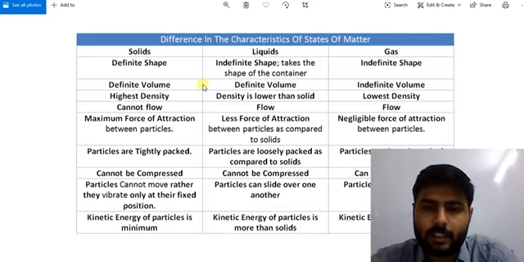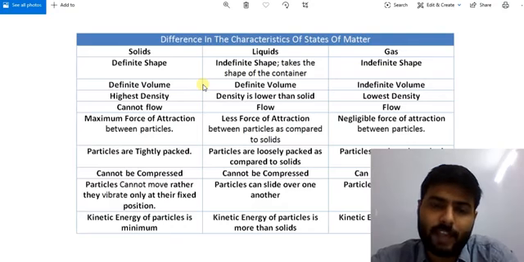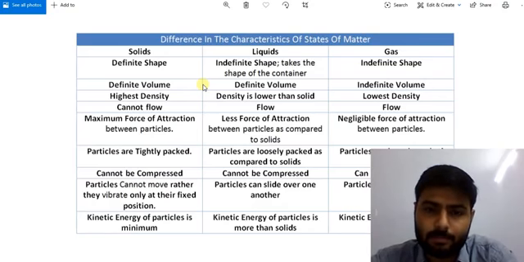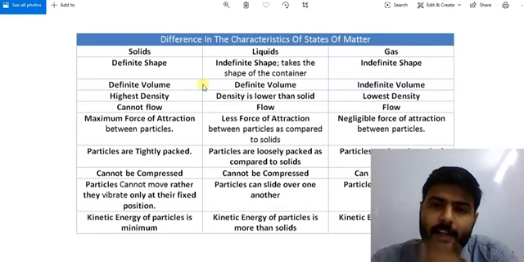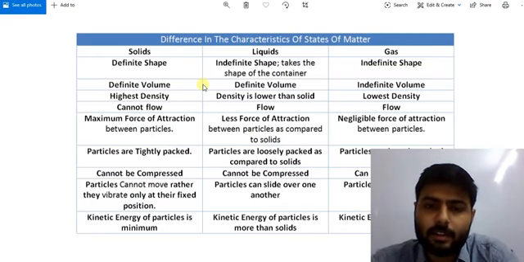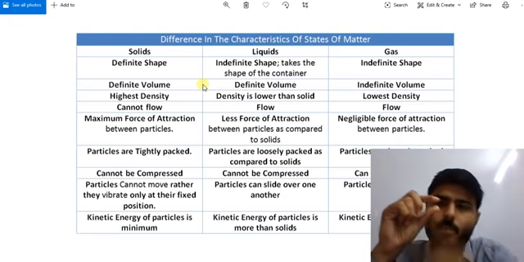How? Let's understand. For example, I have any kind of gas such as helium in one small container, say 1 centimeter cube container.